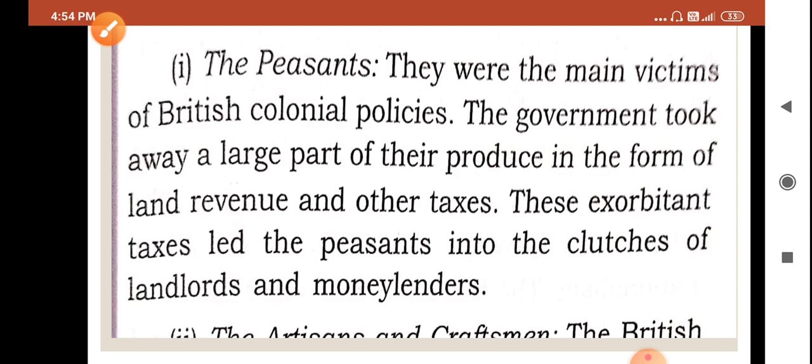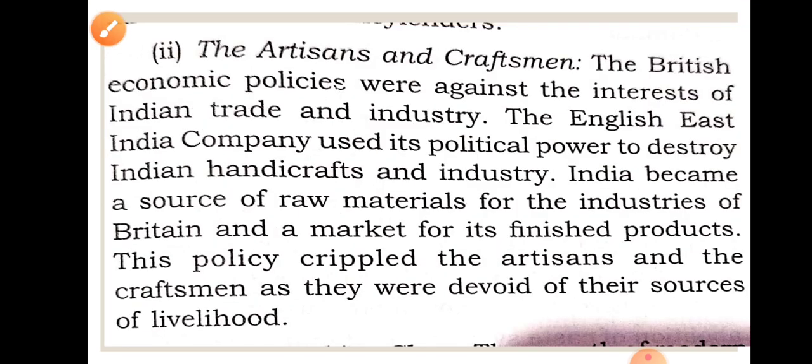So let's move to the next topic, that is artisans and craftsmen. Let me explain who artisans and craftsmen are. Artisans are artists, maybe doing some embroidery, making individual handmade items which were being sold in other countries, they were exporting them outside India, or they could sell in the Indian market also, in the home market also.